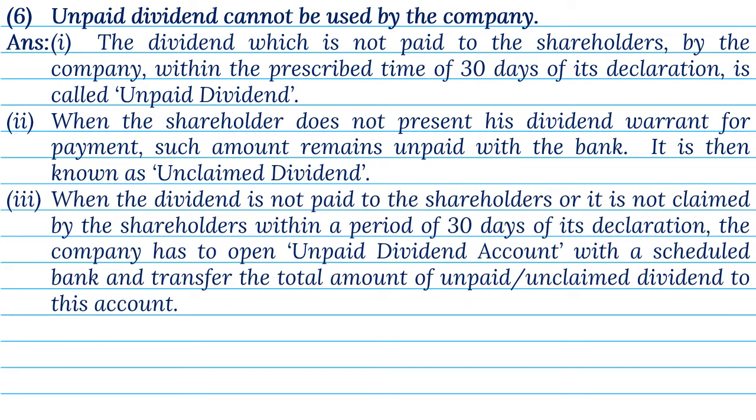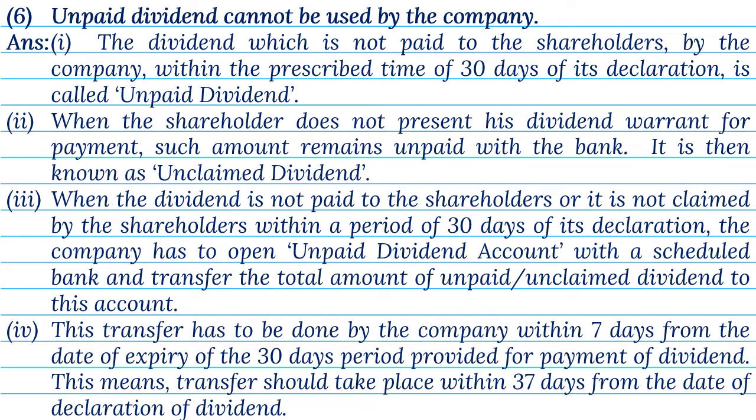3. When the dividend is not paid to the shareholders, or it is not claimed by the shareholders within a period of 30 days of its declaration, the company has to open an unpaid dividend account with a scheduled bank and transfer the total amount of unpaid or unclaimed dividend to this account. 4. This transfer has to be done by the company within 7 days from the date of expiry of the 30 days period provided for payment of dividend. This means transfer should take place within 37 days from the date of declaration of dividend.